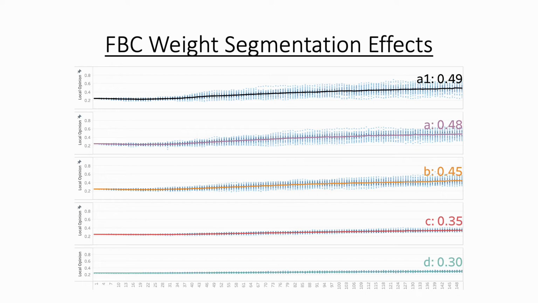Higher weight segmentations A1, A and B allowed privileged bettors to finish with much higher than neutral local opinion despite a strategy weight of 0. Weight segmentation A1 finished with the highest average local opinion, just, so is used throughout the rest of the results for the FBC model.